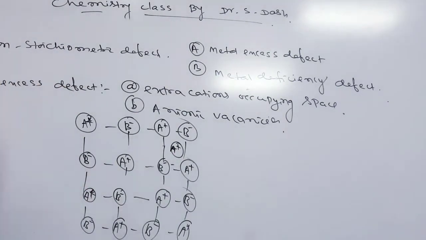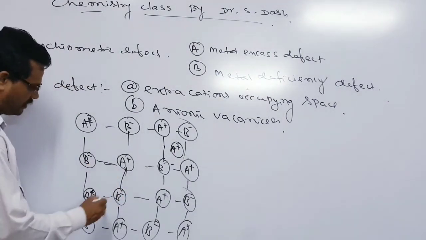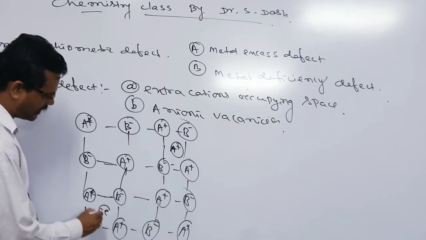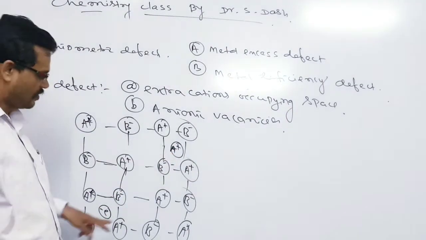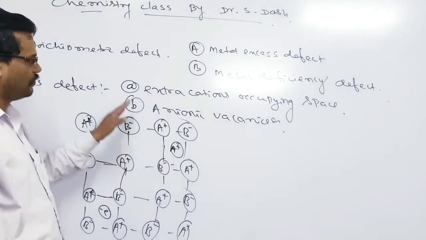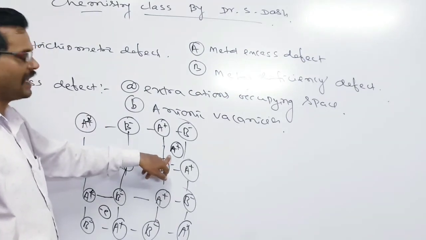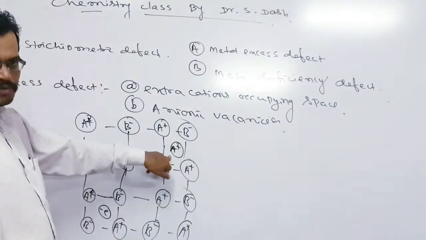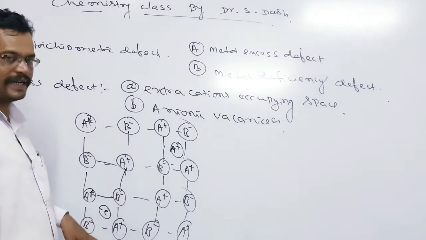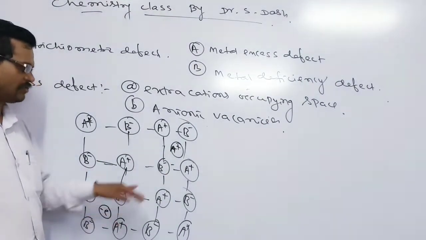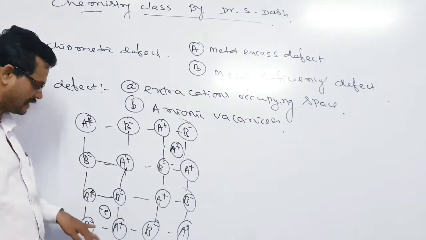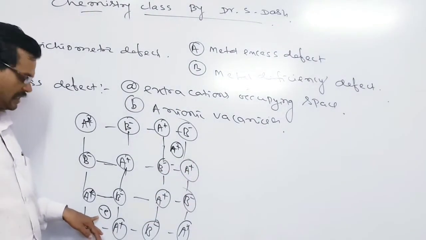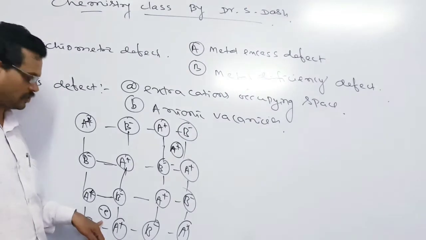To balance the charge, an electron is also present somewhere else. The cation A plus is found in excess, that is, the metal atoms are in excess. At the same time, the number of positive charges is equal to the number of negative charges, and the negative charge is maintained by electrons.